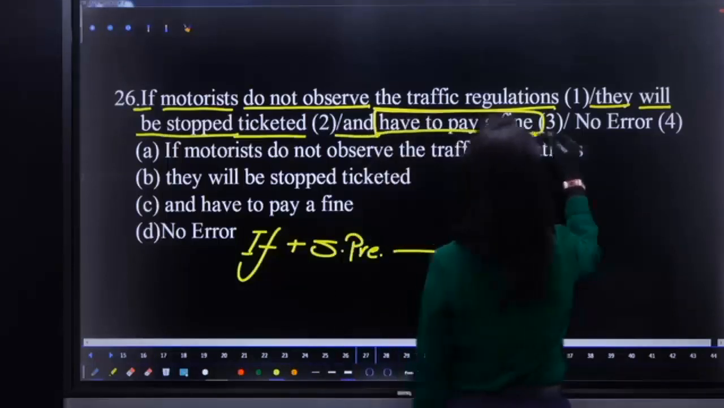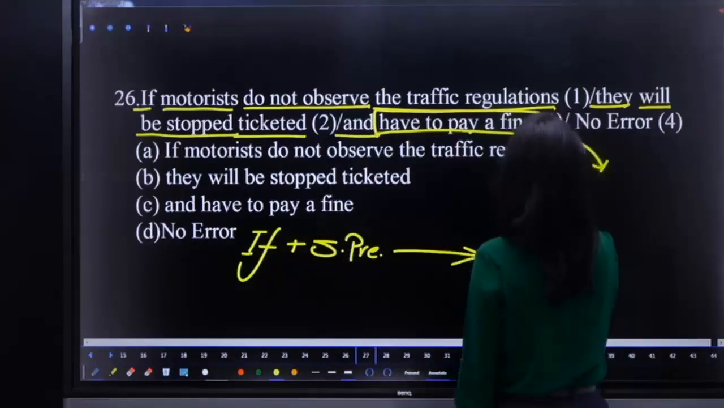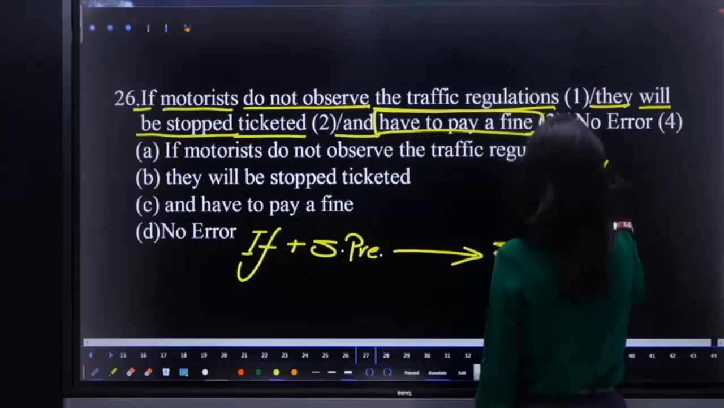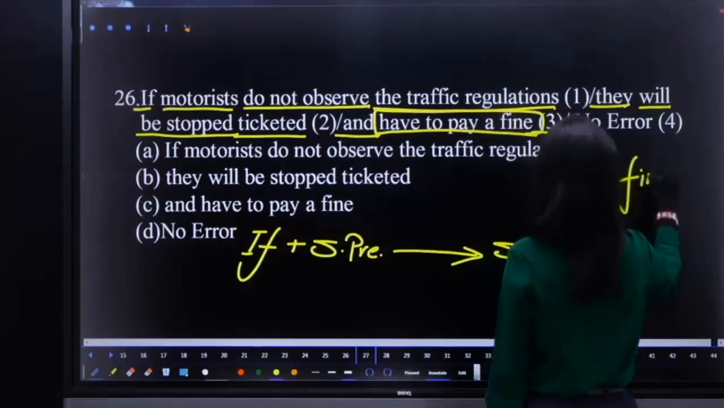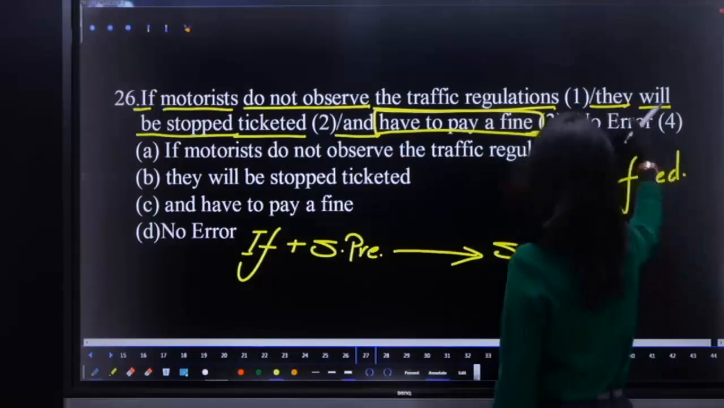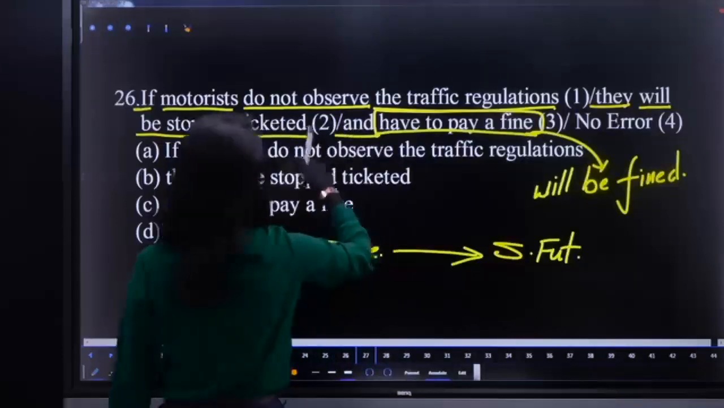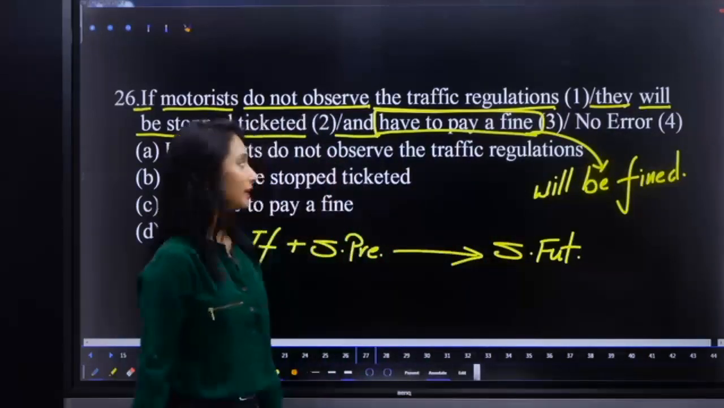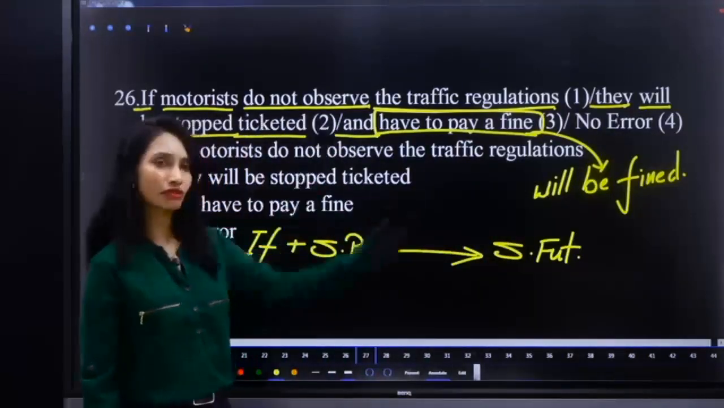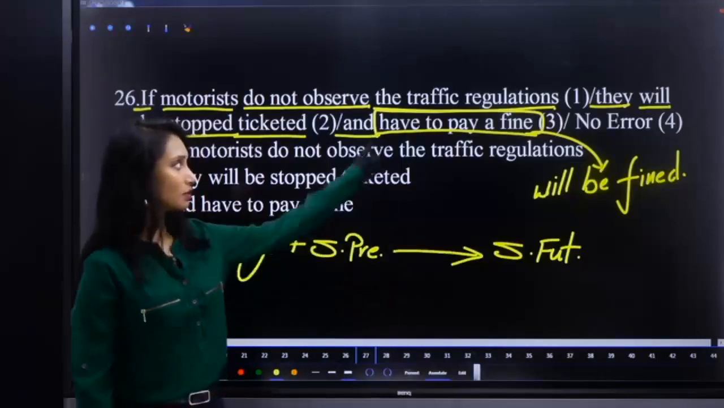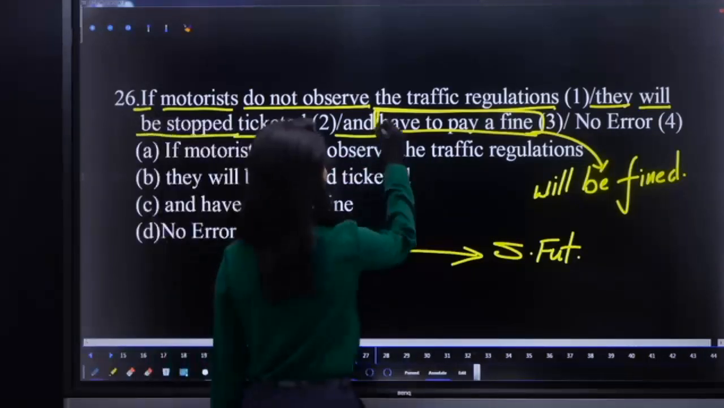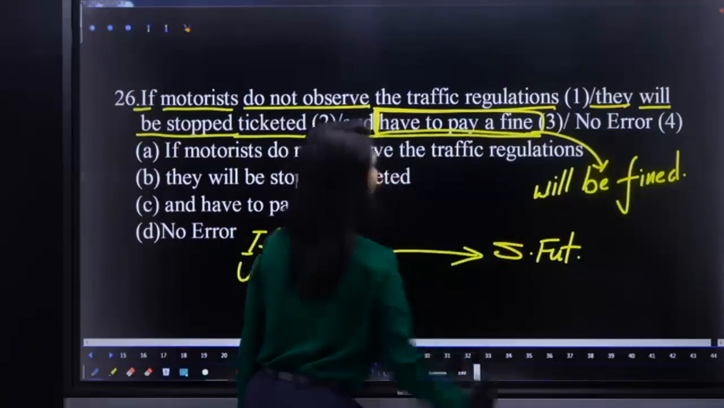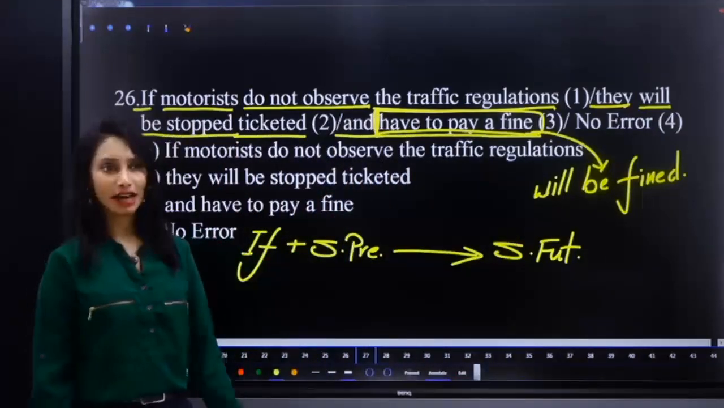So you have to replace that with will be fined. Again passive voice. Will be stopped, ticketed, and will be fined. Or simply you can also take and fined also. That is also okay. So replace this entire phrase, how to pay a fine, with will be fined.